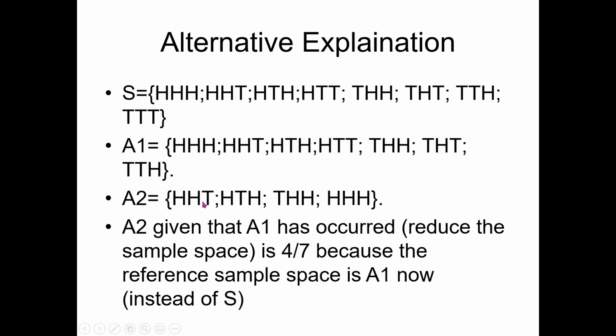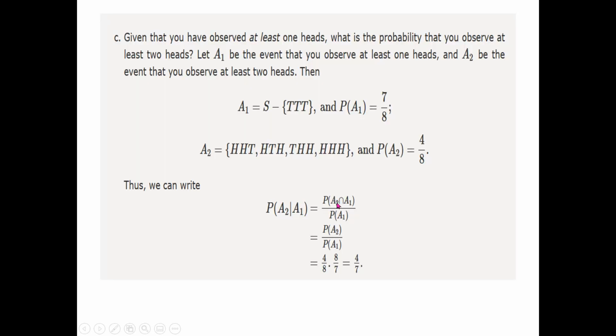So their intersection, that is which points are common in A1 and A2. Once again, the entire A2 points are common in A1 and A2, and that's why you have seen that the probability of A2 and A1 is actually equal to the probability of A2, as I said that A2 is a subset of A1. So we already computed the probability of A2, which is 4 by 8, divided by the probability of A1 that we just computed, 7 by 8. So once you divide these two, you easily get the answer 4 by 7.